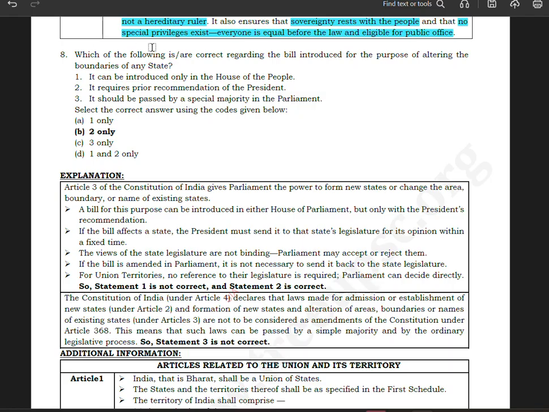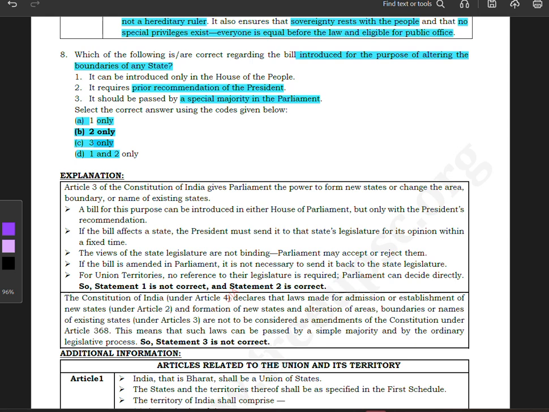Now, which of the following is correct regarding the bill introduced for the purpose of altering the boundaries of a state? So it is basically simple majority. It can be introduced only in the house of the people. No, this is incorrect. It requires prior recommendation of the president. I don't know. It should be passed by a special majority. I know that this is incorrect. So 3 is basically incorrect. I also know that 1 is also incorrect. So A could not be the correct answer. C could not be. D could not be. So B is left. So B is the correct answer.